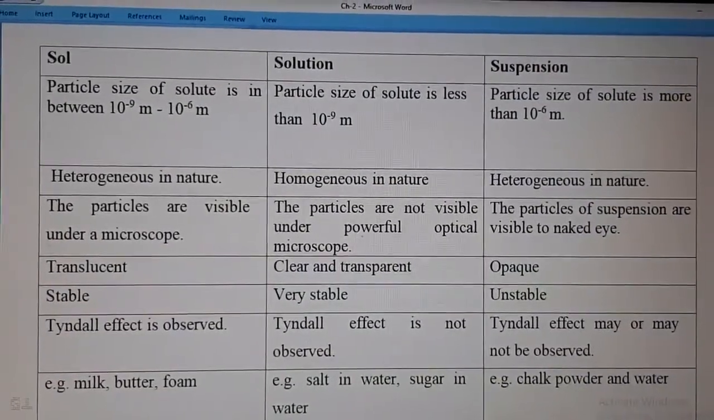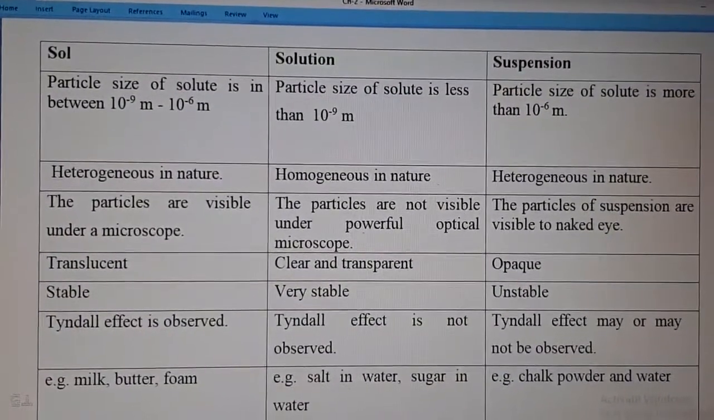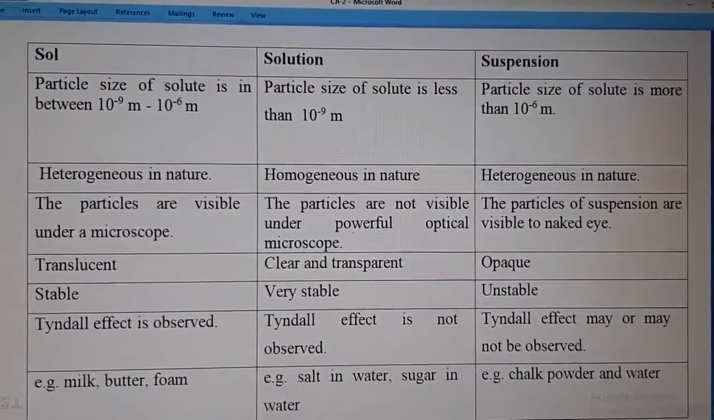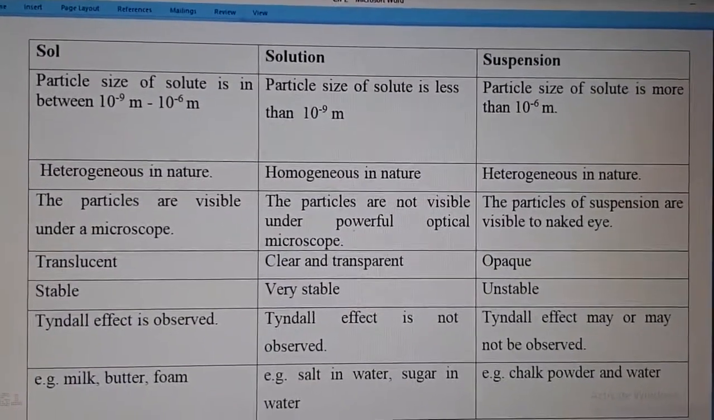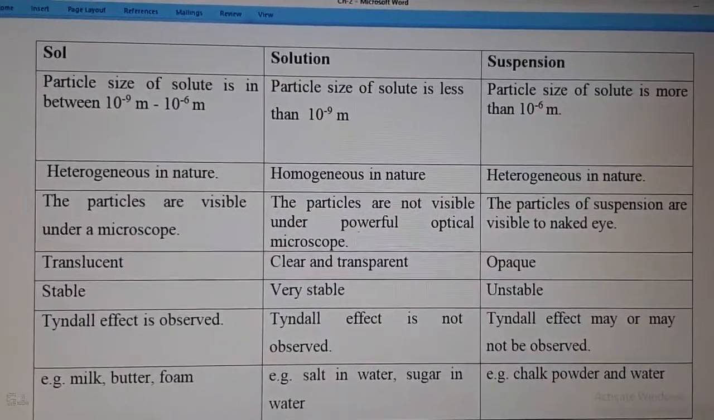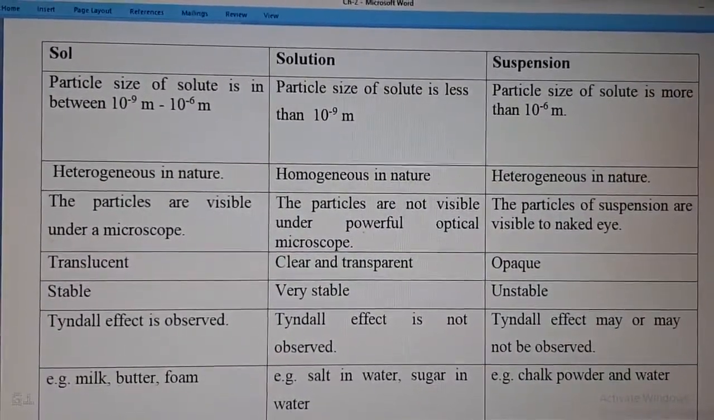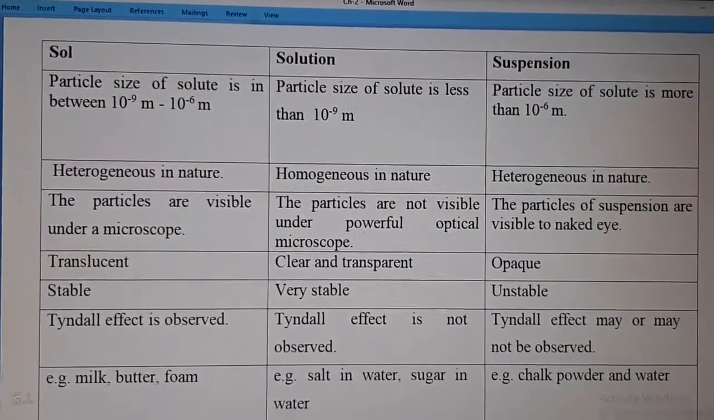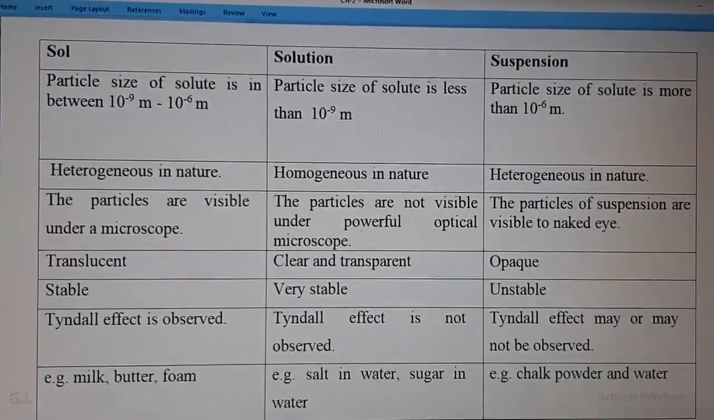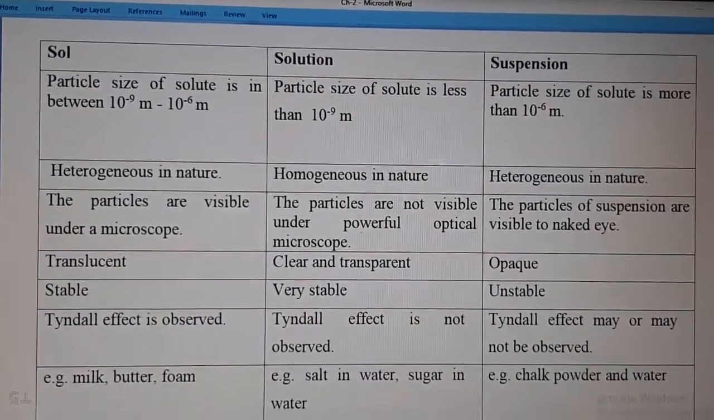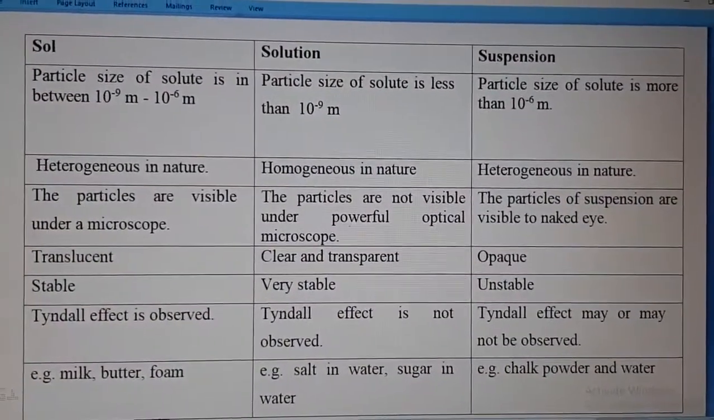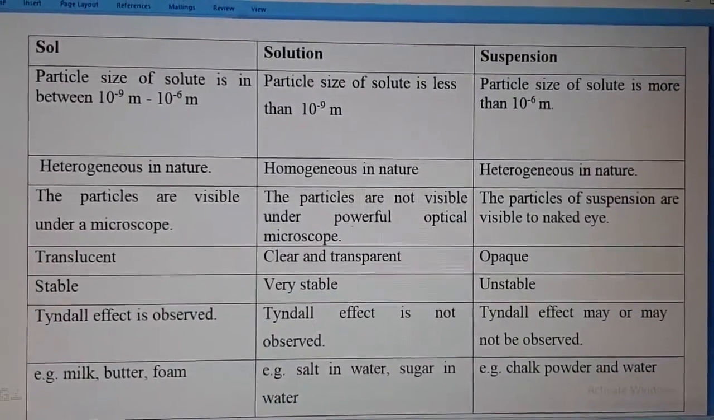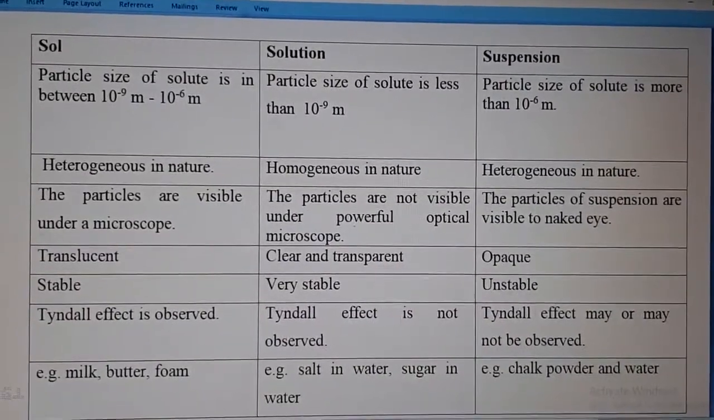In case of sol, Tyndall effect is observed. In case of solution, Tyndall effect is not observed. In case of suspension, Tyndall effect may or may not be observed. Then at the last, you can write down the examples. In case of sol, that is actually basically a colloid, milk, butter, foam, cloud are the examples of sol. In case of solution, examples are salt in water, sugar in water. In case of suspension, you can write down the examples of chalk powder in water. Another example you can write down is wheat flour and water.